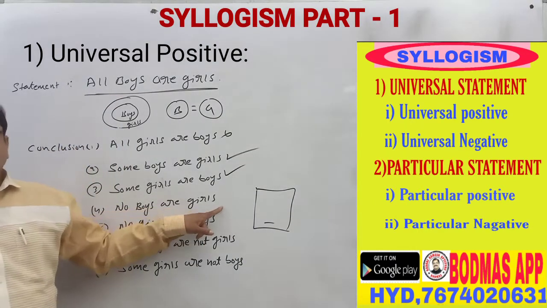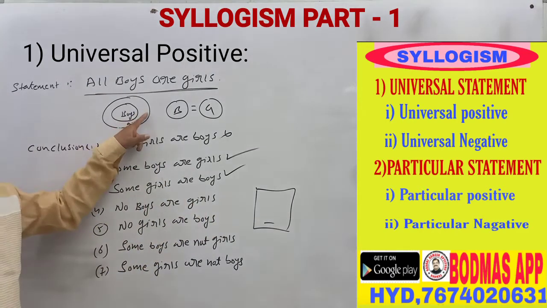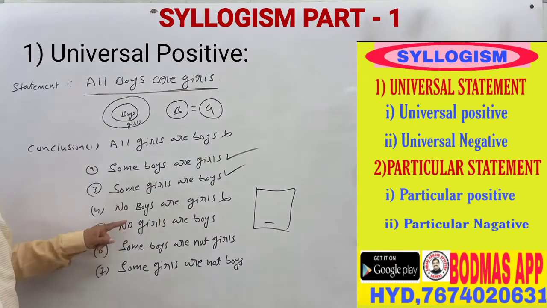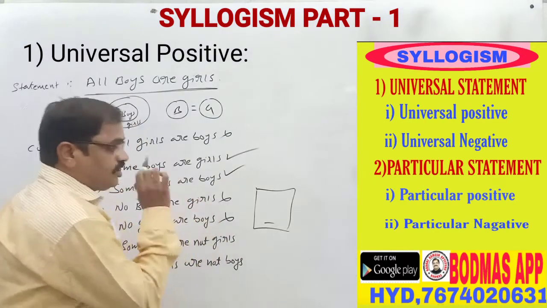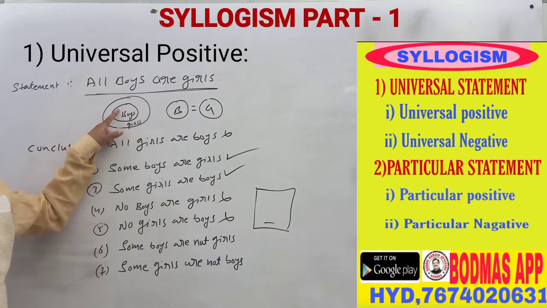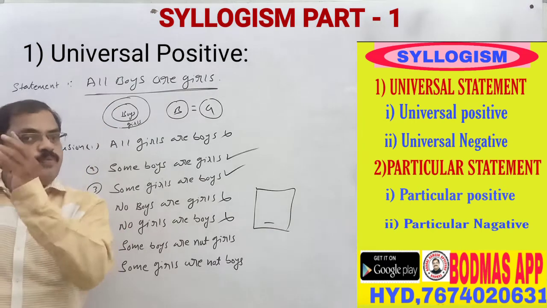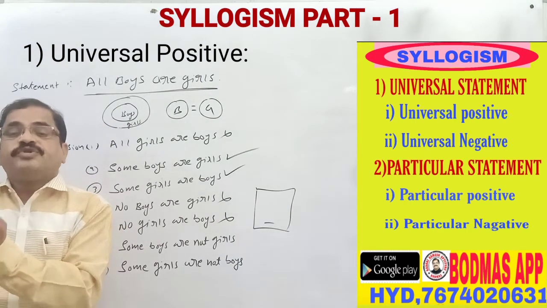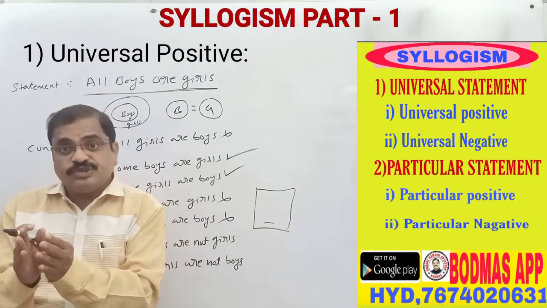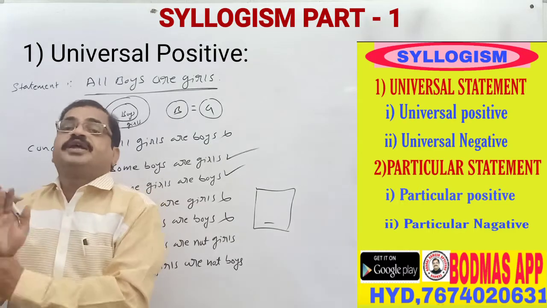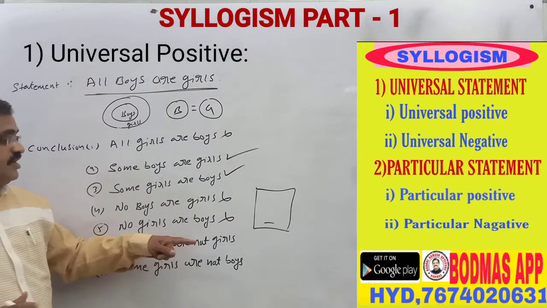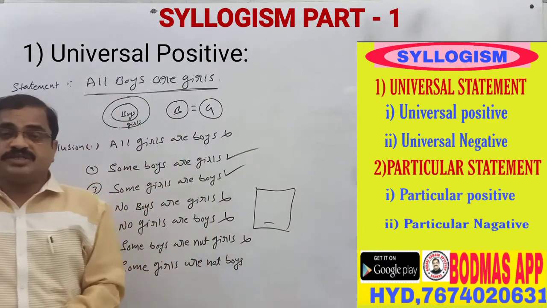Now, no boys are girls. Here, all boys are girls, so no boys are girls is wrong. Next, no girls are boys. This is also wrong, does not follow. Some boys are not girls. From the positive, you will get the positive only. From the negative, you will get the negative only. From positive, don't expect negative results. That is why some boys are not girls is also wrong.